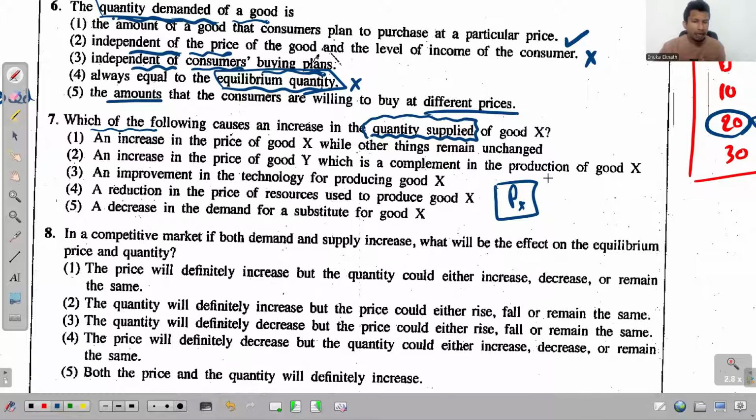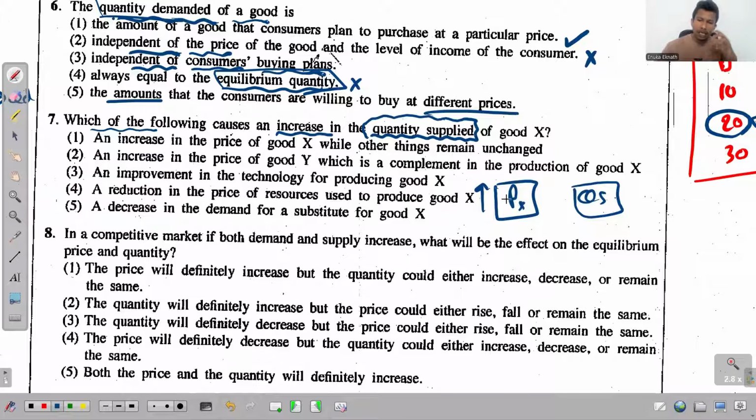Nothing else can change QS. But some other things can change supply. However, in this given question they don't talk about the supply, instead they talk about the quantity supplied. So only if the price changes, and if we need to see an increase in the quantity supplied, the only thing that can happen according to the law of supply is what? Price increase in the considered good.